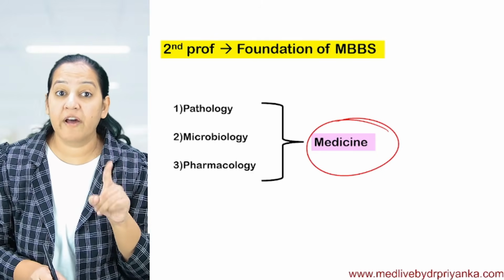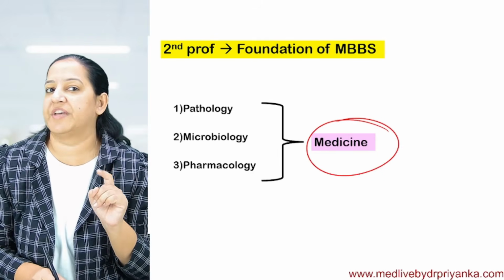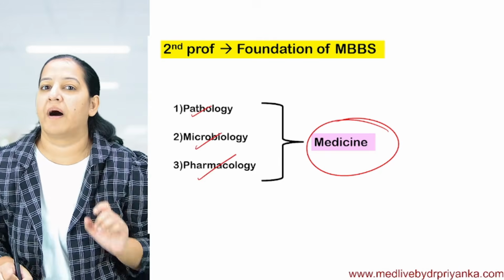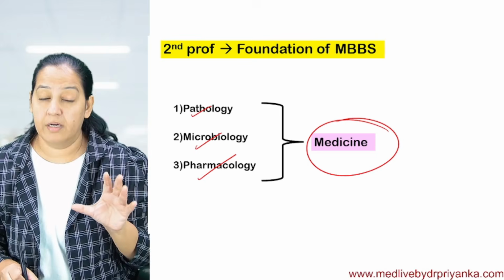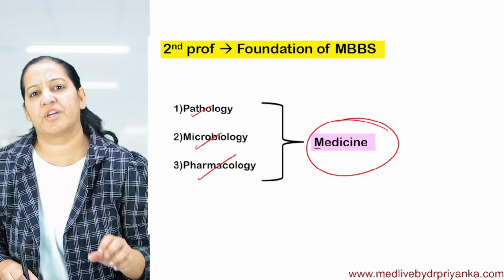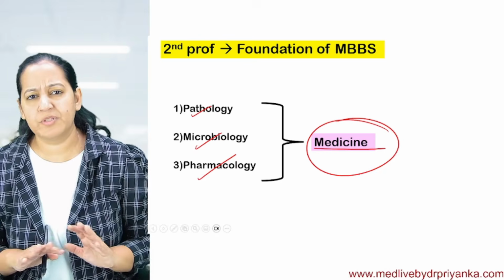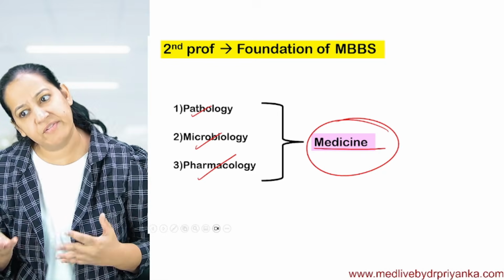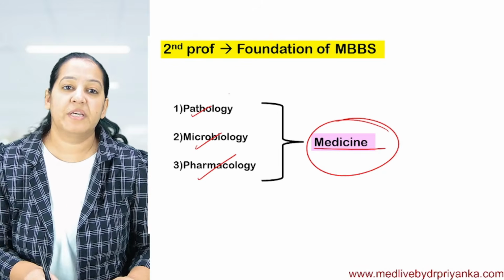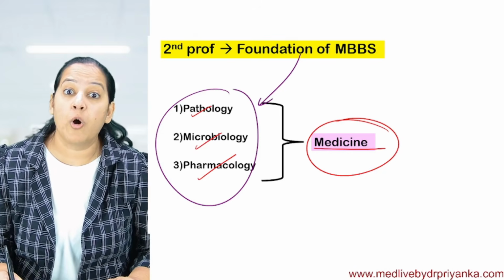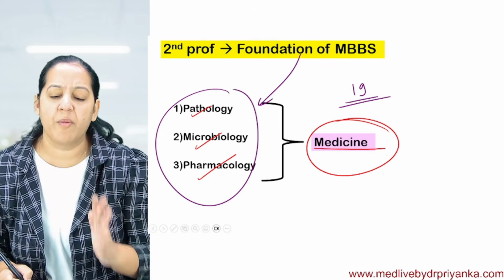So if you are weak at any of these three subjects, that is patho or micro or pharma, you are going to lose one of the important subjects of final year, that is medicine. So these three subjects are the foundation of medicine. Don't take my words, ask your seniors, everyone will say the same thing. Out of your 19 subjects, they form your foundation.